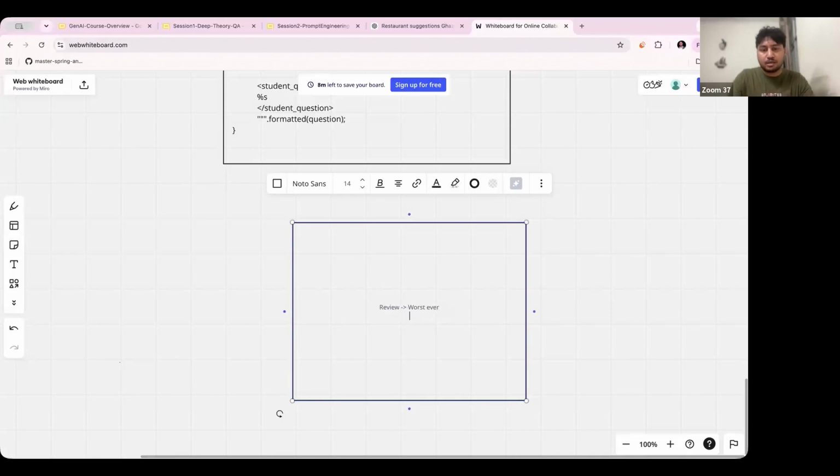After that, the user gives 5 stars, 5 out of 5. So what do you think, guys, what kind of output will we get from that particular model? I think positive, sir. It is a mixed output that you can see over here. On the basis of the review, your model will say it is negative feedback, but on the basis of the stars, the model will say it is positive feedback, right?